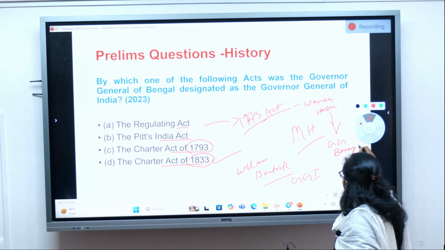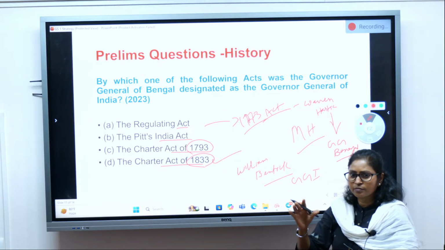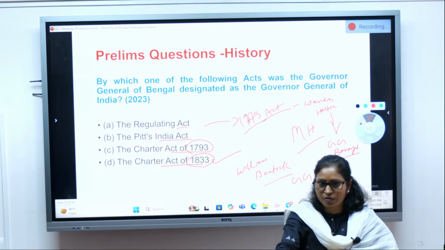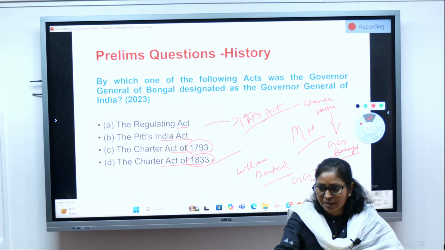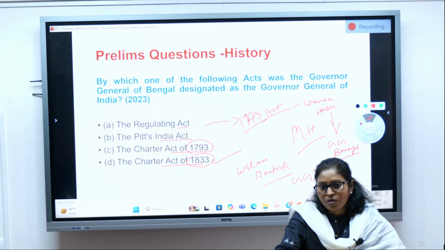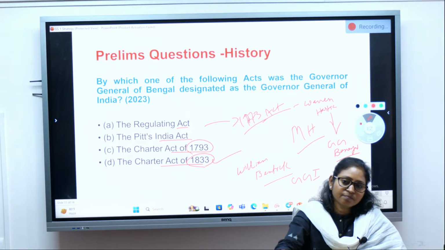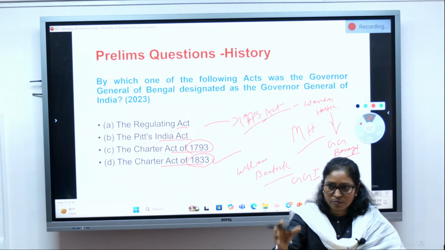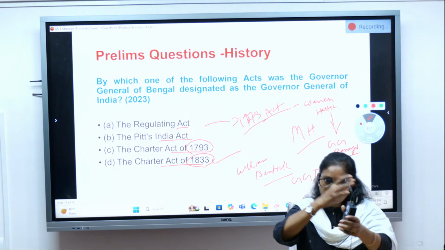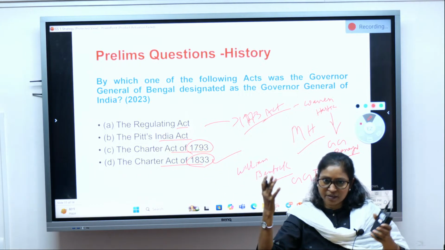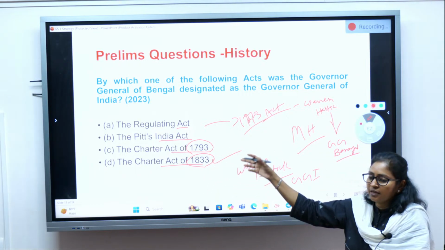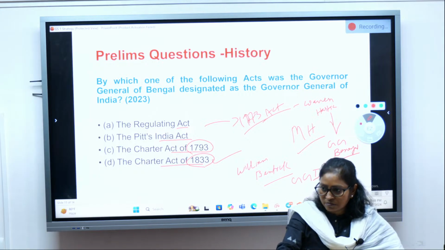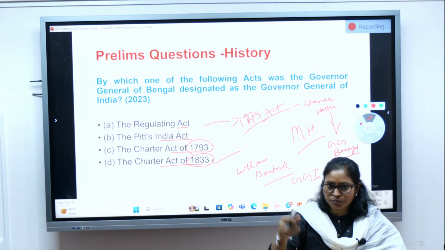He was the Governor General of Bengal because they started their rule with Bengal, isn't it? The Battle of Plassey, capturing Bengal, and there they established their capital, and from there they started ruling, right? So main was Bengal. Later on, their rule spread over India. By 1833, almost a major part of India they started ruling.